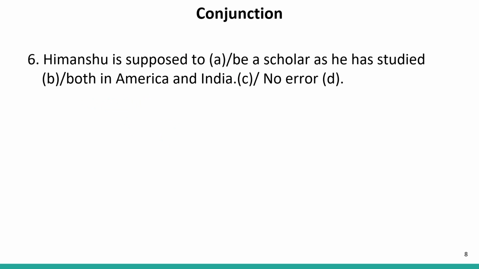Himanshu is supposed to be a scholar as he has studied both in America and India. Now in this sentence, we have used America and India. These are two things that have to be set as options. So the position of both is incorrect. It should be after in. So the correct sentence will be, Himanshu is supposed to be a scholar as he has studied in both America and India. So our answer will be C.